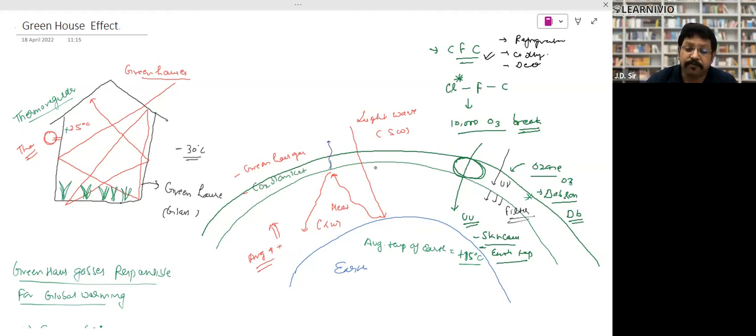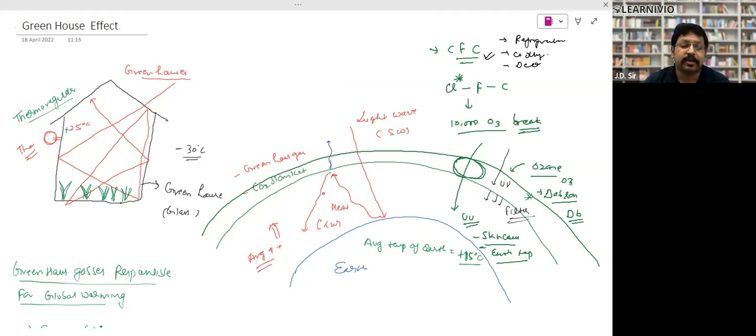And if we remove this layer, what will happen? The energy will go back, and the temperature will become minus, and this complete Earth will be covered with the ice cap, right? Ice sheet. So that's why carbon dioxide is important. But now, what is happening?